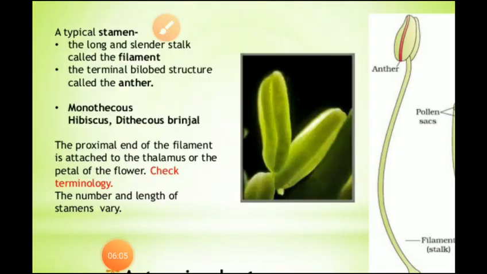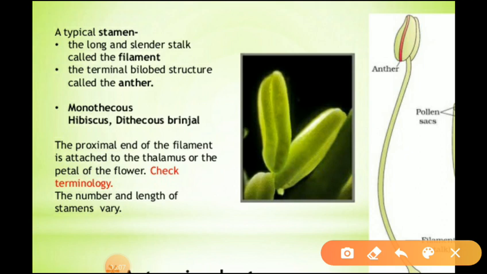Next we can discuss a typical stamen. What is a stamen? It is the male part of the flower. A typical stamen consists of two parts. The first part is the long and slender stalk-like structure that we call the filament.